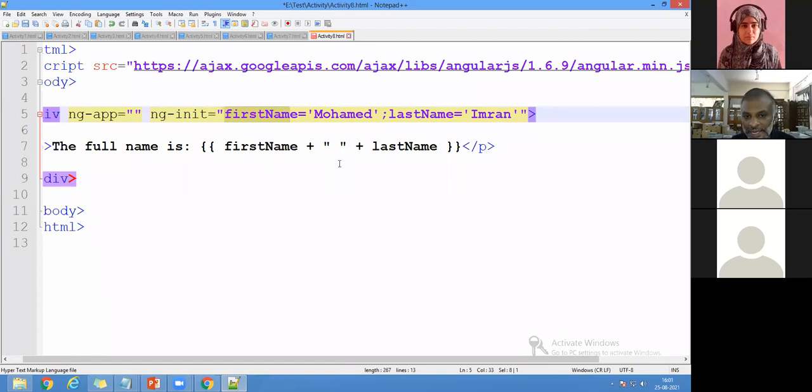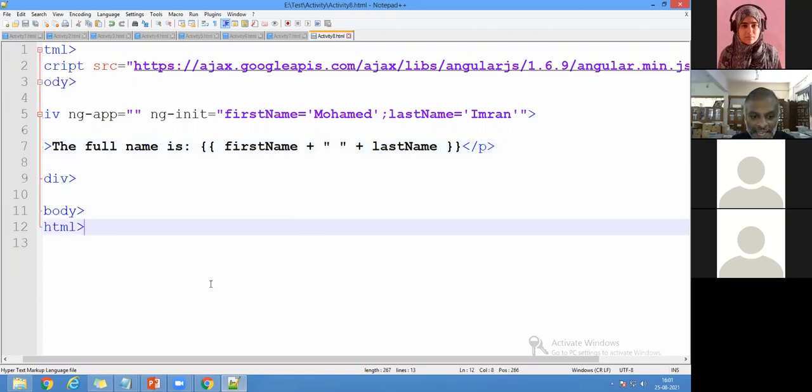So you can see that it should be your first name plus, and I'm writing the space here. So it will leave a space and it will be displayed here. What happens if I put first name plus last name? Remember that I have given the double quotes here, which means that I'm leaving a space between the first name and the last name. If I remove it, it will be displayed continuously. So in order to give a space, I'm writing it here. So let me check activity 8 here.